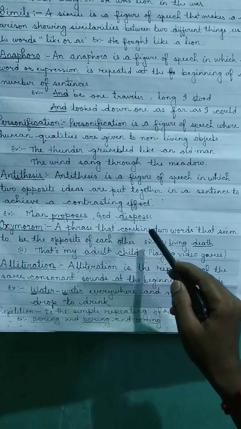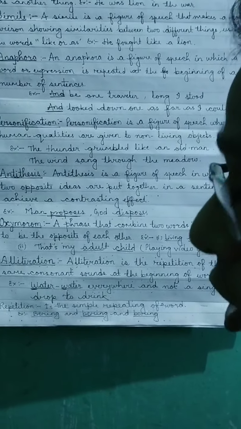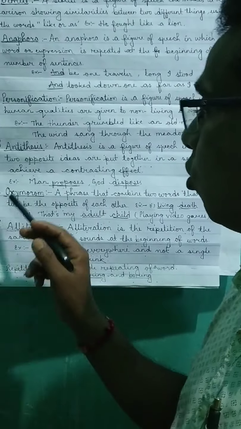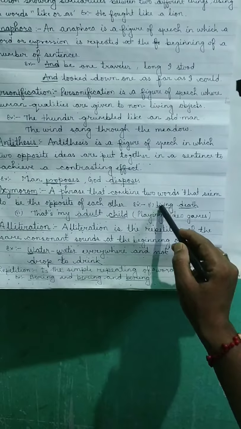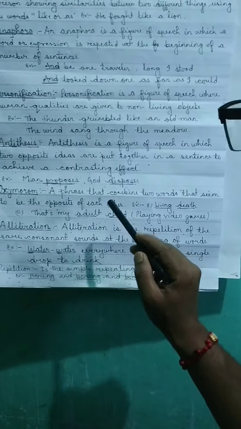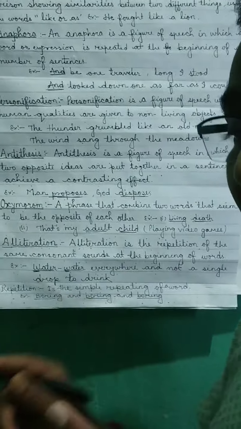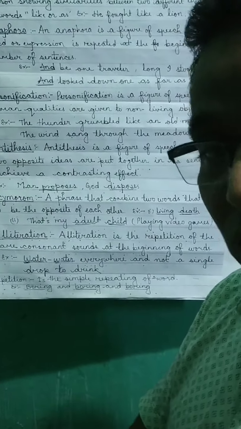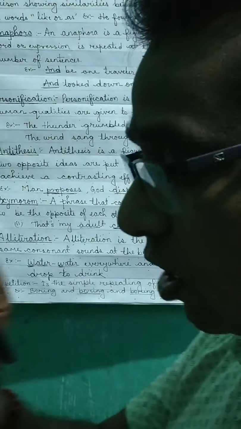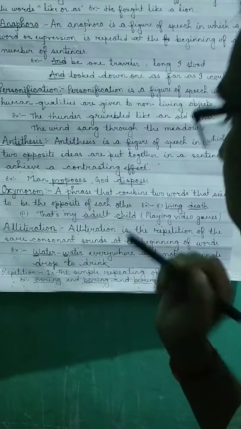Next is oxymoron. A phrase that combines two words that seem to be the opposite of each other. Okay, when two words are used and both are opposite to each other, that is called oxymoron. For example, living death. The living and death, two opposites. Second, that's my adult child. Here, what is used? Adult, child. So how can an adult be a child? But both the words are used, adult and then child. So that is oxymoron. Here adult child means that the adult is playing video game just like a child. That's why it is used adult child.